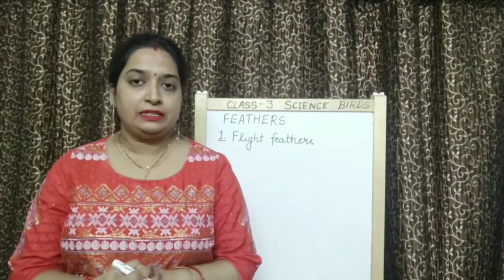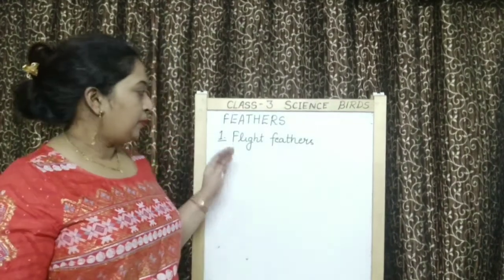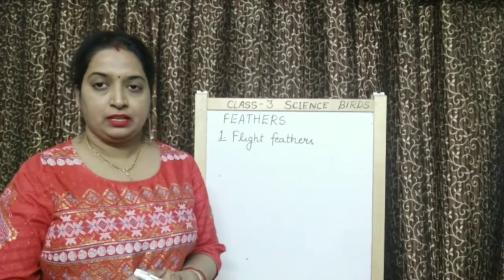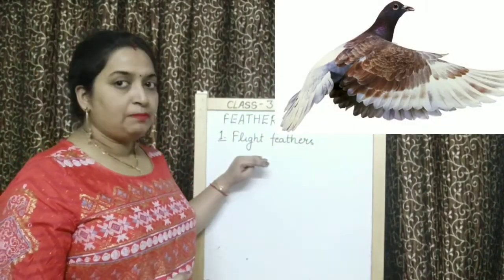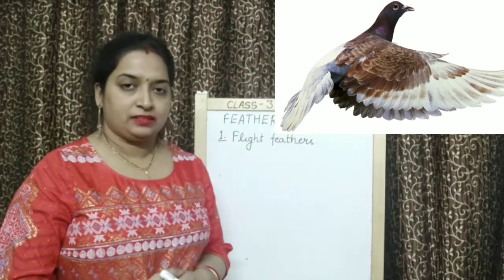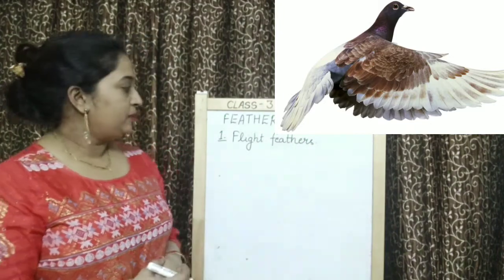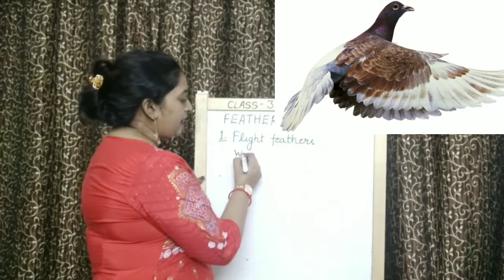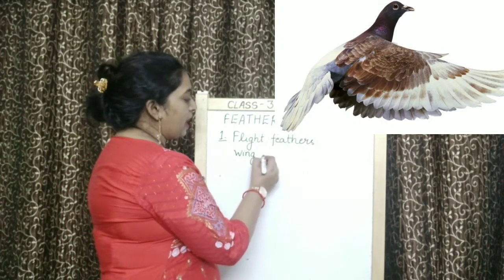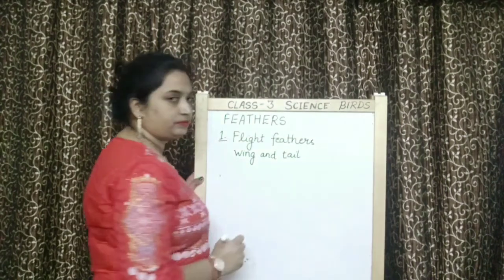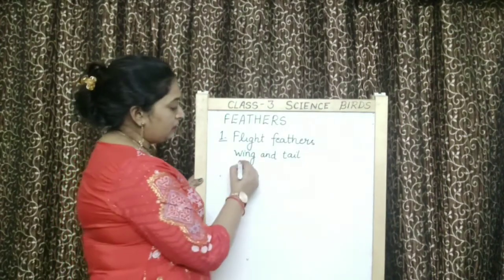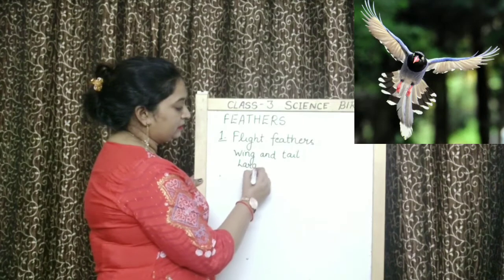First type of feathers in birds are flight feathers. As the name itself suggests, these feathers, they help a bird during flight. Children, these feathers, they are present in wing and in tail region. These are large in size.